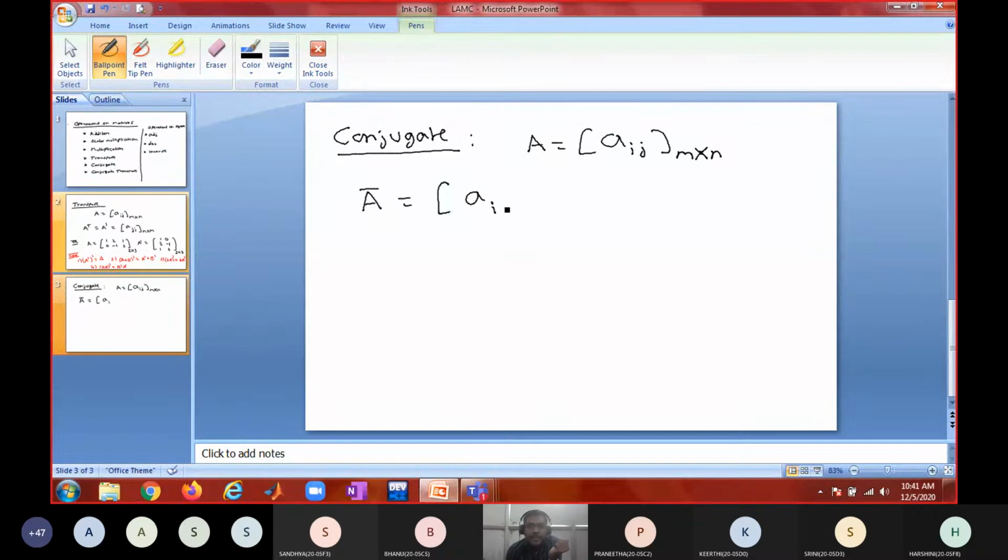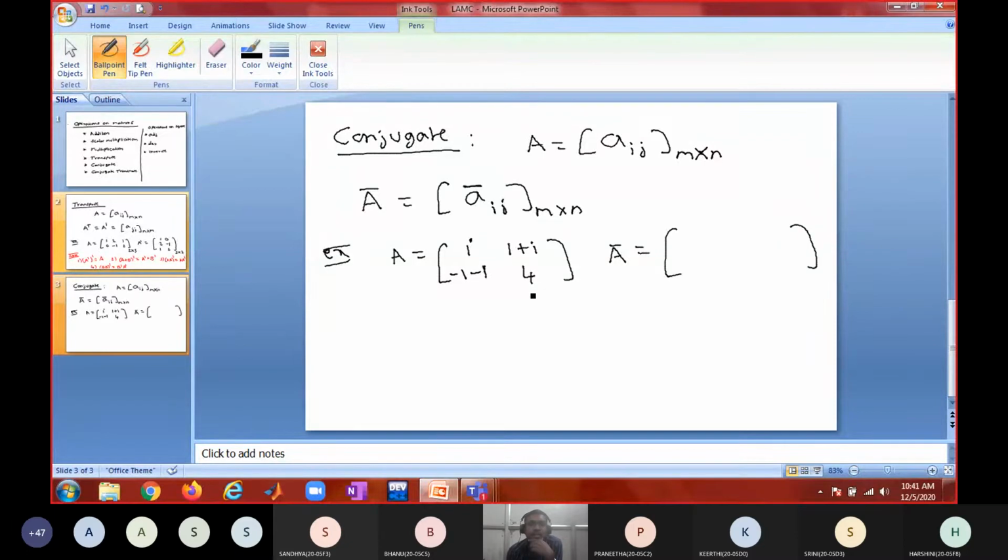How do you denote the complex conjugate? a_ij bar. Is that okay? For example, if I have A equal to i, 1 plus i, minus 1 minus i, let us say 4. Then what is A bar? Replace every element of the matrix with its complex conjugate. What is the conjugate of a plus ib? It is a minus ib.